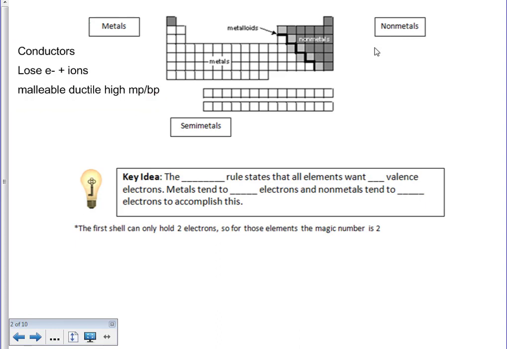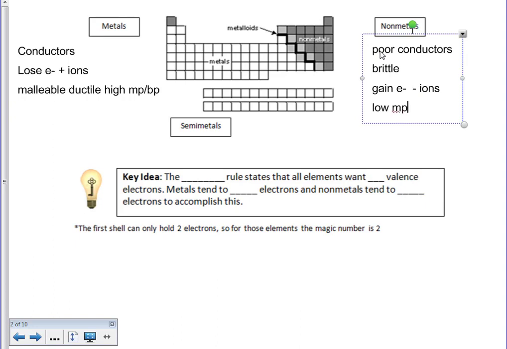Okay, our non-metals. If we're looking at our non-metals, we know non-metals are poor conductors. We know that they can be brittle. We know that they gain electrons. So since they gain electrons, they become negative ions. And we know that they have a relatively low melting point and boiling point.